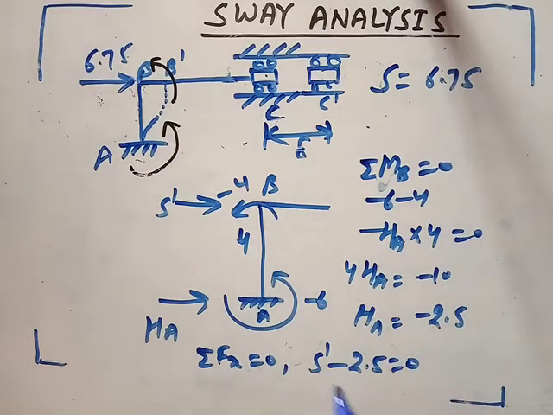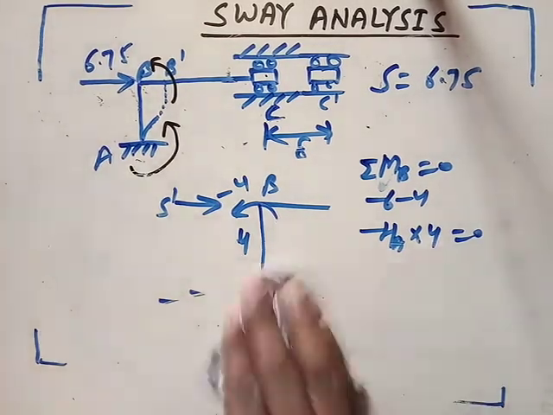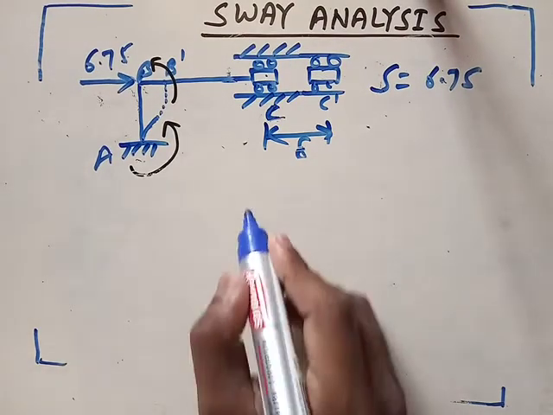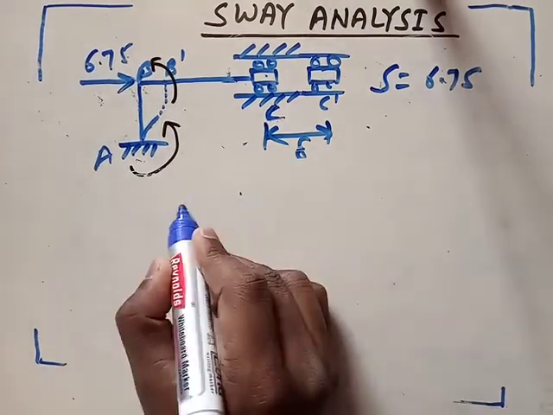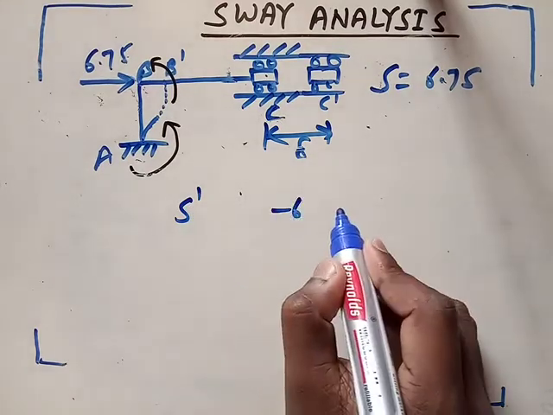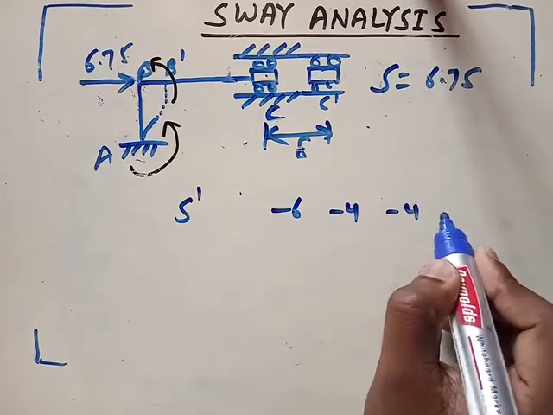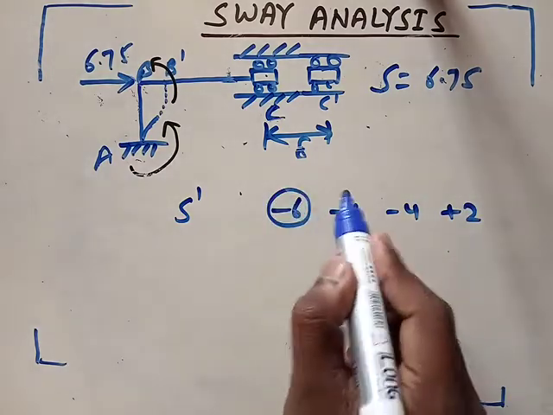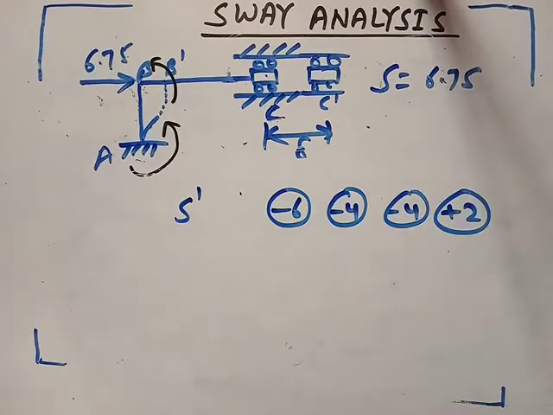So your S dash is equal to 2.5. So you have got the value of S dash. So what will be the value of non-sway moment? Due to this S dash sway force, you have got the moment -6, -4, -4, plus 2. You have got this value at the end of the distribution table.